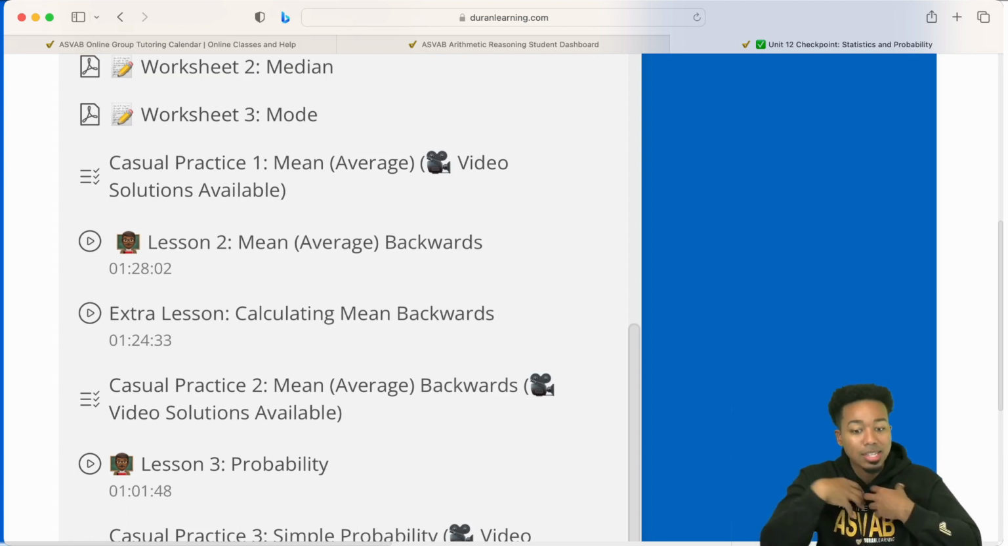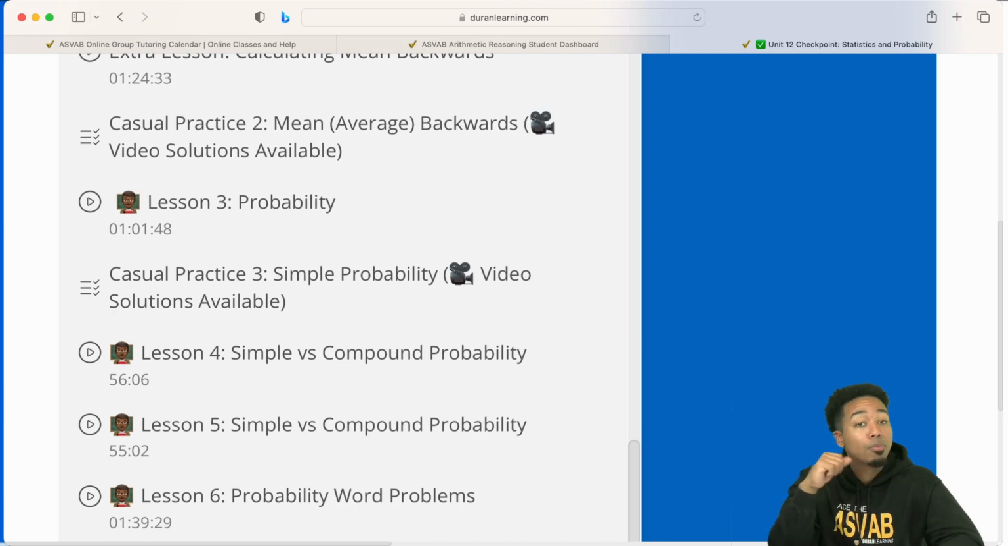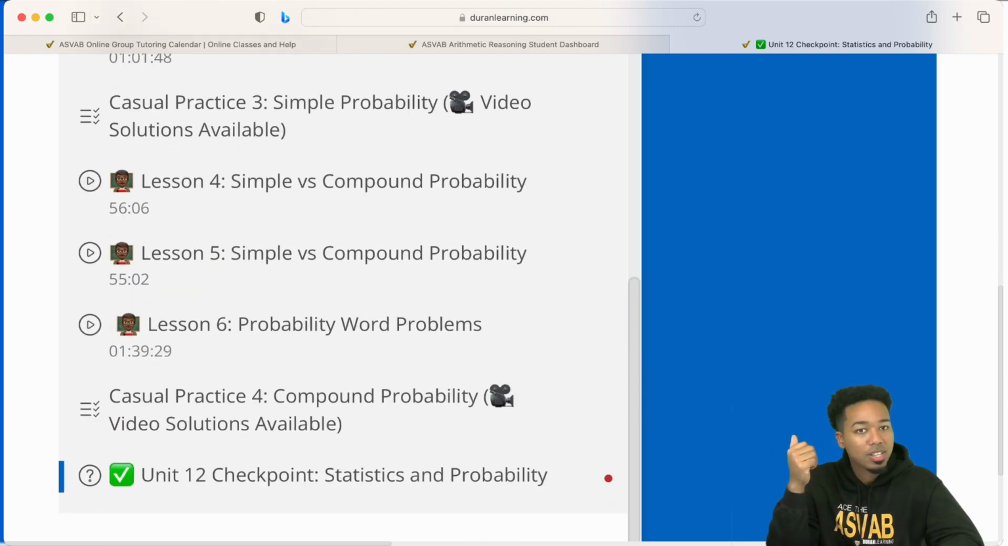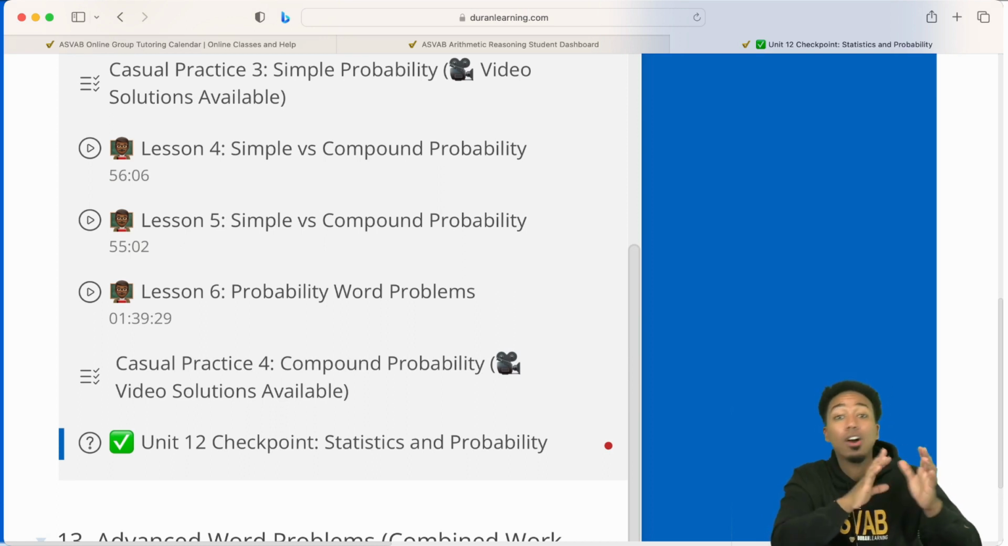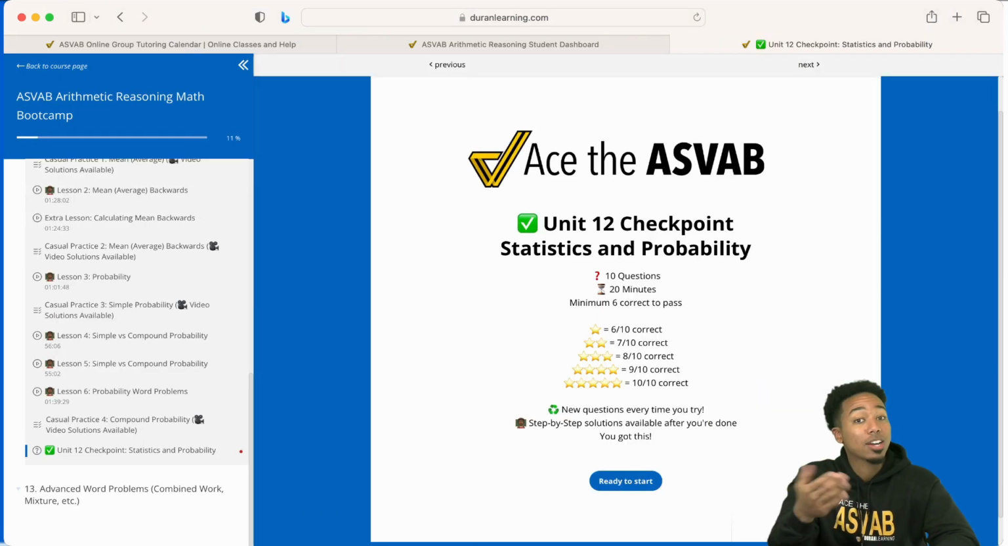It's very likely that I'm going to replace that lesson right there with this class here, this recording. Then we have an extra lesson for it, another casual practice, probability with video solutions. Then we have simple versus compound probability, probability word problems. Everything you need is all lined up for you, and that's just one unit. I got it all lined up for you, every single unit. And you get to, again, track your progress.